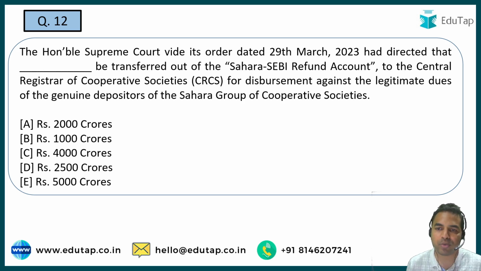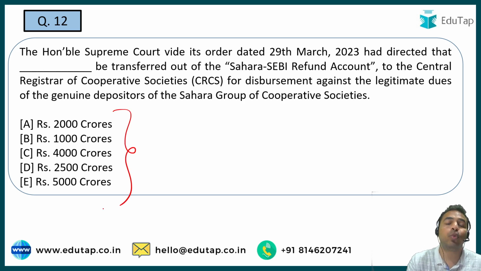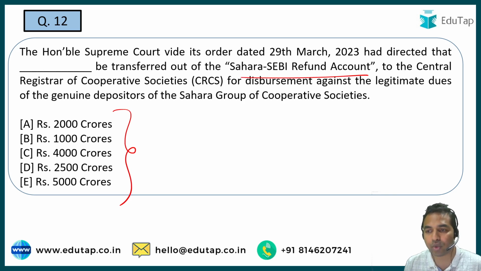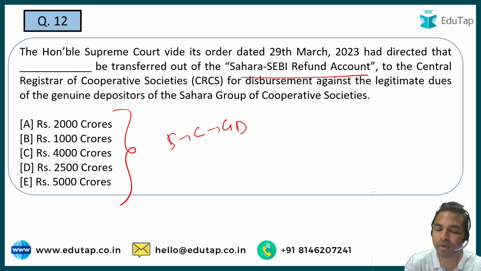So the Honorable Supreme Court, by its order, has directed that a particular amount will be transferred out of the Sahara SEBI refund account to all the beneficiaries who were the genuine investors in the Sahara cooperative society. So what is the amount here? That is what you have to tell me, guys. Let me tell you that this portal has been launched, and it can be accessed through the Ministry of Cooperation. It has been developed for submission of claims by the genuine depositors of cooperative societies of the Sahara group.